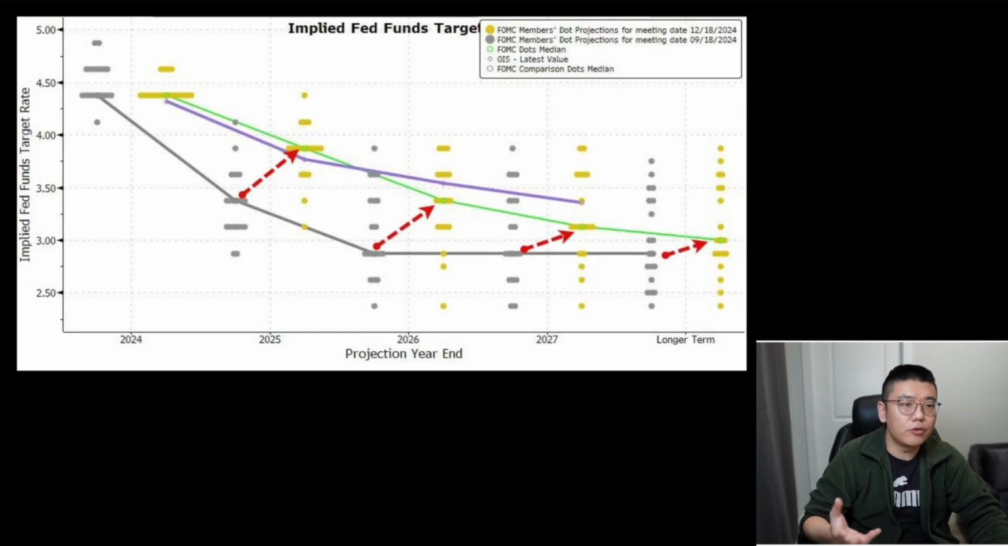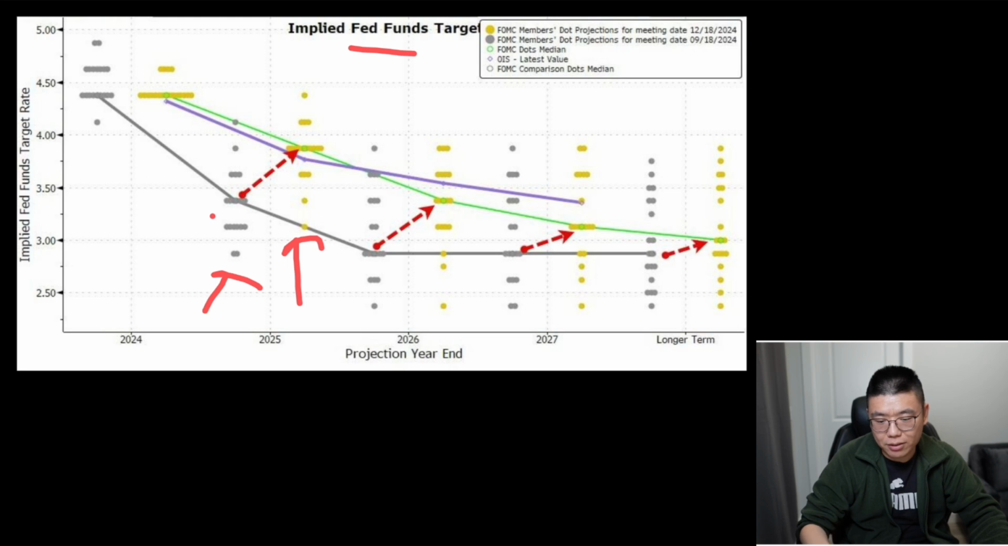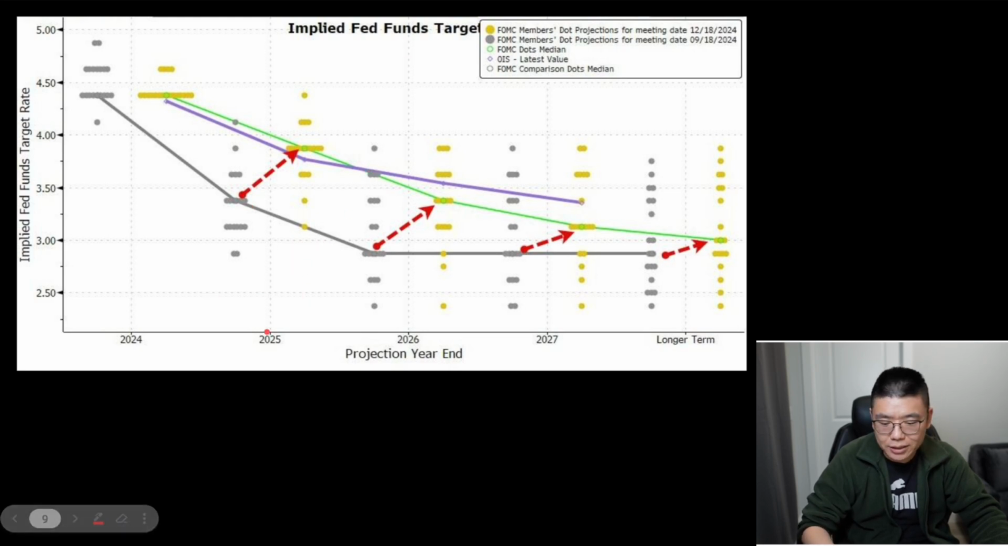So how is the future rate projection going to go? This chart shows you the dot plot, but what's very interesting is that the gray color represents the dots captured at the September FOMC meeting, and the yellow dots represent what we just had for the December meeting. And right now, the Federal Reserve is only anticipating 2 more rate cuts until the end of 2025 based on the median level of the dot plot.